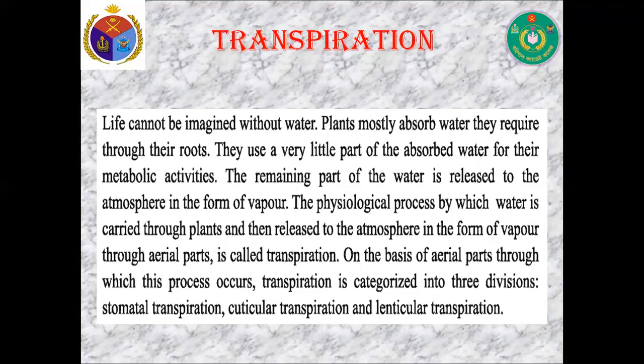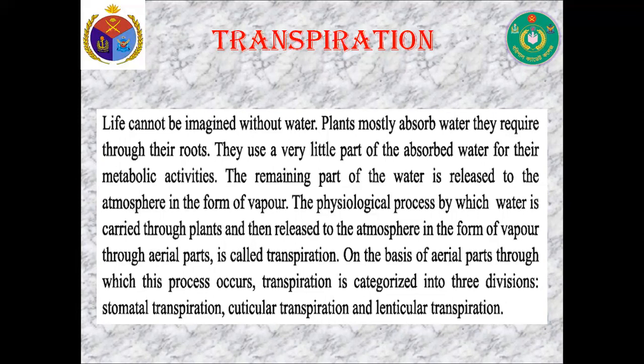Plants mostly absorb water they require through their roots. They use a very little part of the absorbed water for their metabolic activities. The remaining part of the water is released to the atmosphere in the form of vapor. The physiological process by which water is carried through plants and then released to the atmosphere in the form of vapor through aerial parts is called transpiration.